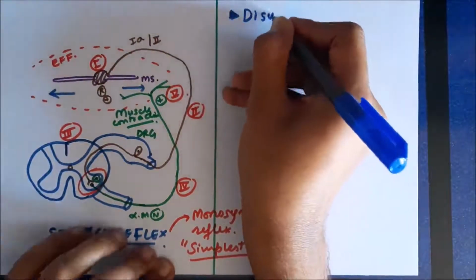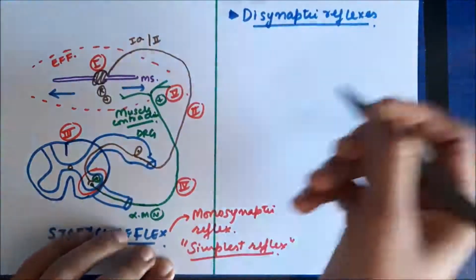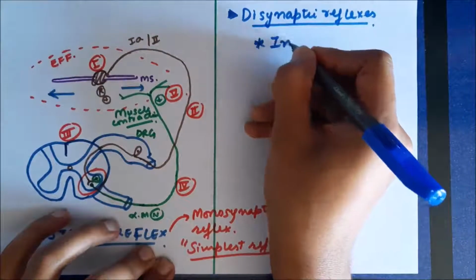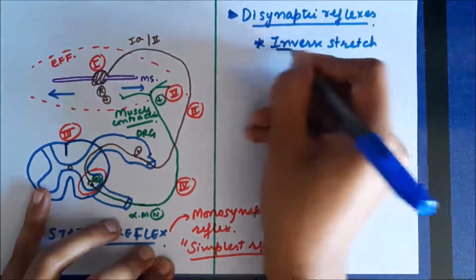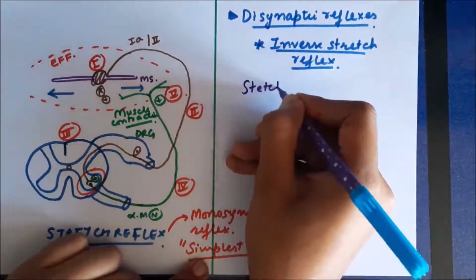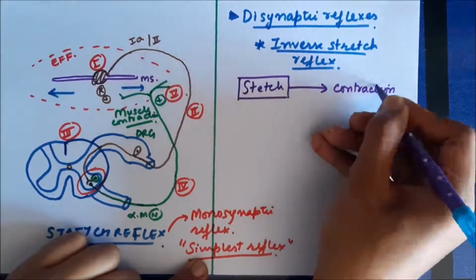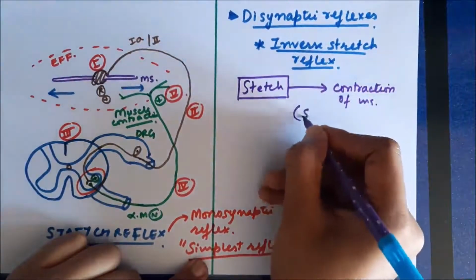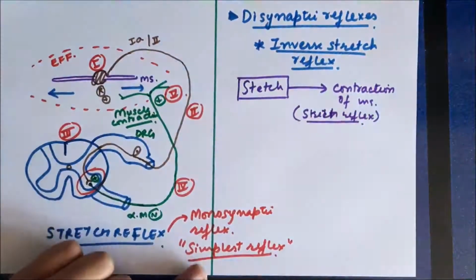Now let us discuss another type of reflex, which is called a disynaptic reflex. As the name says, it contains 2 synapses in the reflex arc, and both are present in the spinal cord. So, the inverse stretch reflex. Normally, whenever we stretch a muscle, that results in contraction of the muscle. This is what we studied till now in the stretch reflex. So this is the basic stretch reflex. Stretch causes contraction of the muscle.